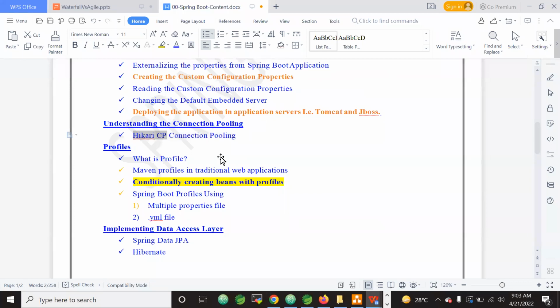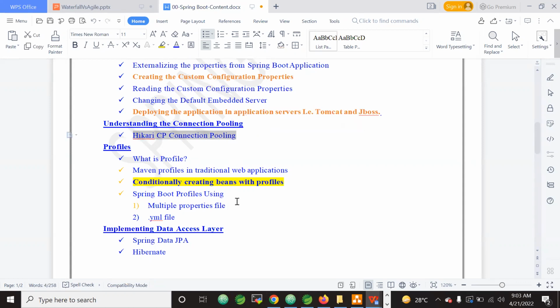That means how deeply you have to learn about this Hikari CP connection pooling, isn't it? First, you need to understand what connection pooling is. Then you need to understand what was there in the Tomcat connection pooling. Then you need to come back to Hikari CP, and understand why and how Hikari CP became the world number one fastest connection pooling library. And then we need to understand how we can leverage it in our Spring Boot.